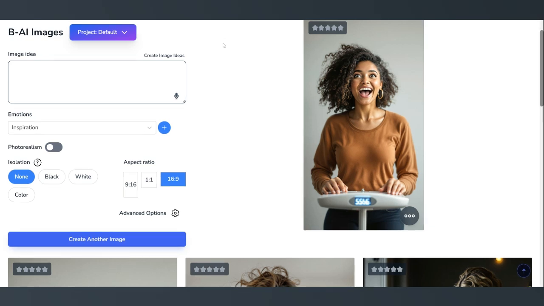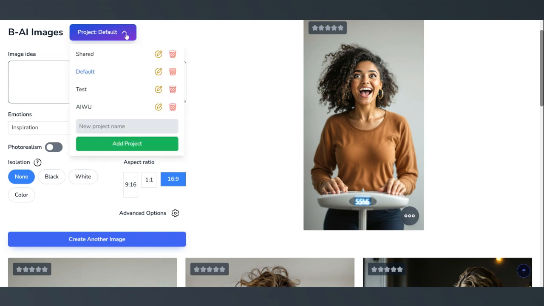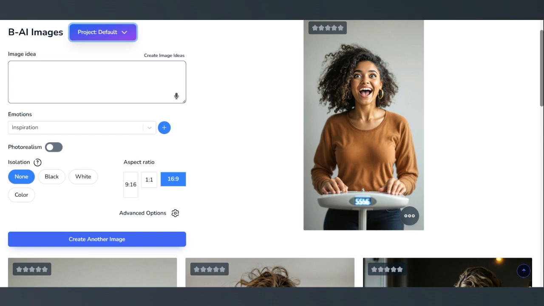Today we're going to do a quick run through on the AI images star in the AI wellness universe. We're going to create some amazing images. Here you can see one that we used in the past. And first of all, we want to set our project. If you're working on multiple projects, it comes in pretty handy so you can keep everything organized. You can enter your project name here. We're going to use default as this is just a demonstration. So, image idea.